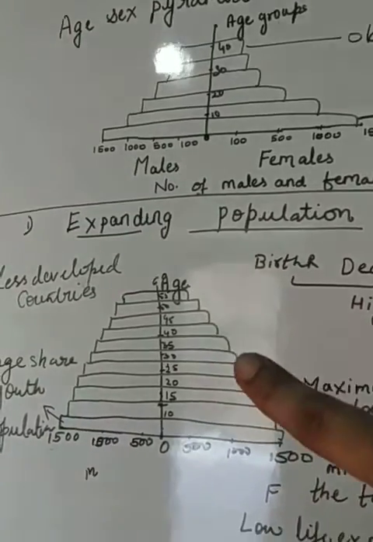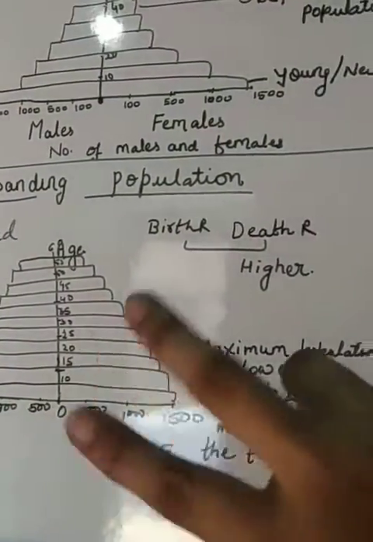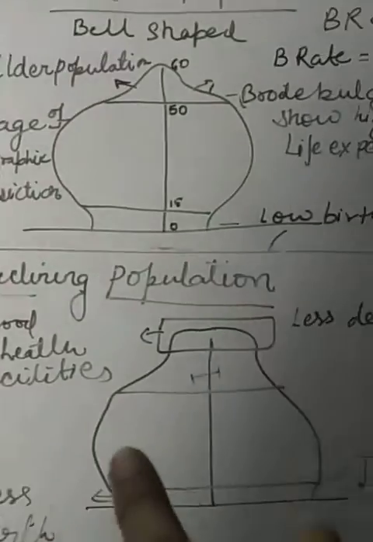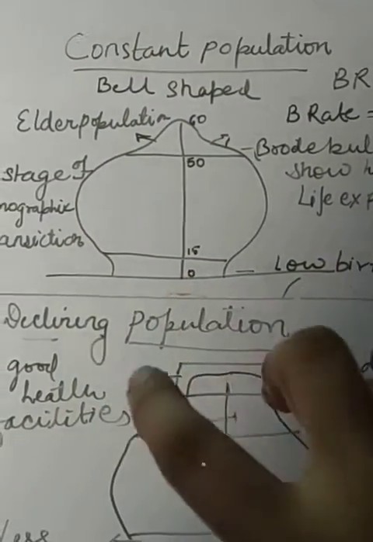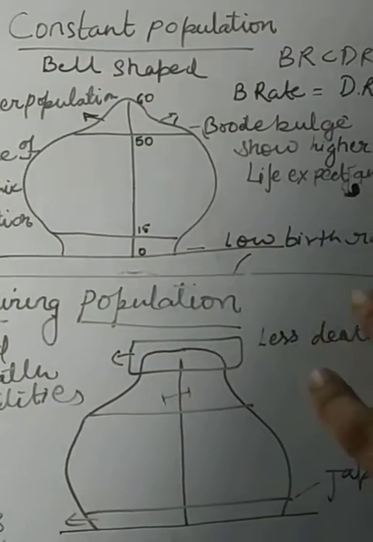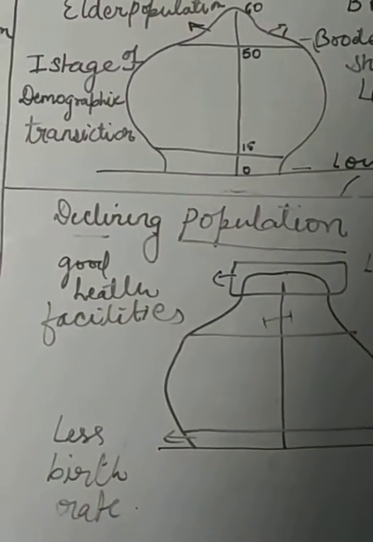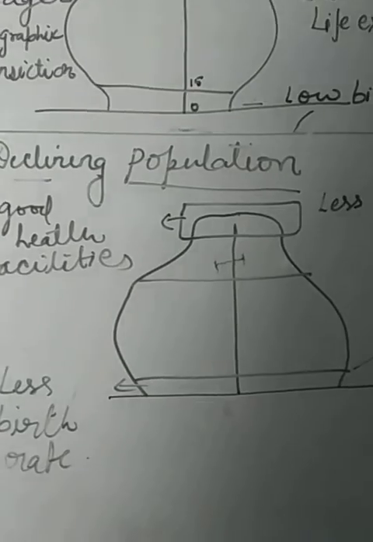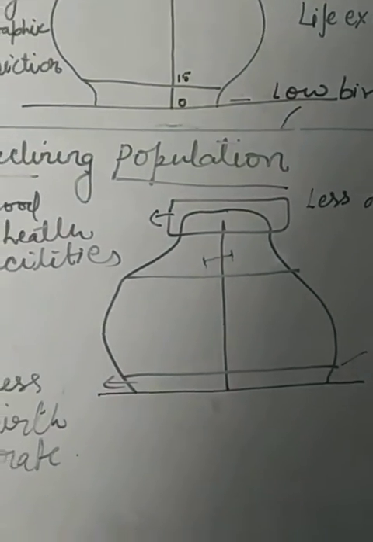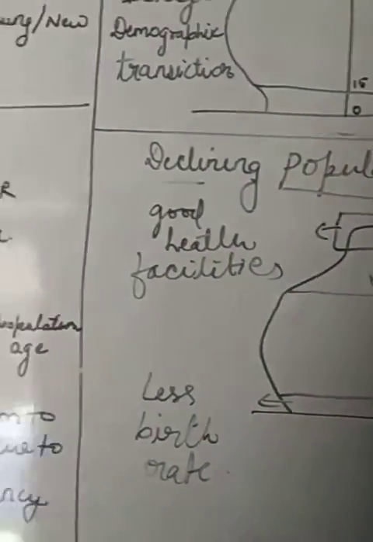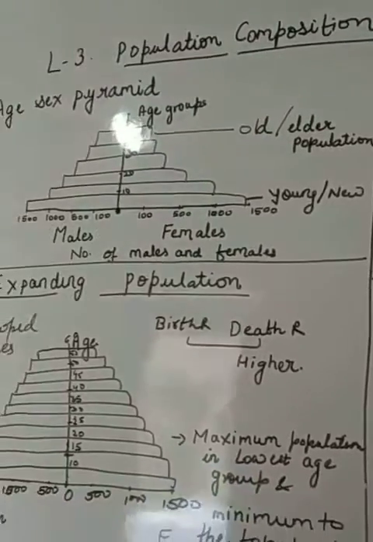So these are the 4 examples which I had told you. The first one is related to expanding population, where the birth rate and death rate are both higher. Then I told you about the constant bell shape, where neither the birth rate nor the death rate is very high, both are equal or the birth rate is a bit less. And what is next? Declining population, in which there is a low birth rate and a low death rate. So this is the description of the age sex pyramid that I told you.